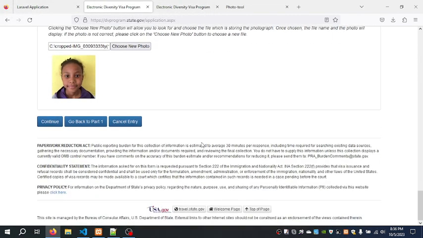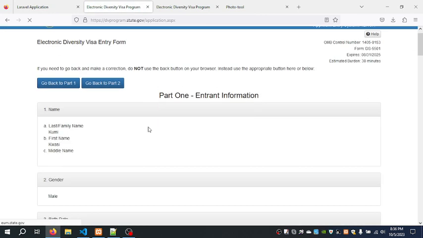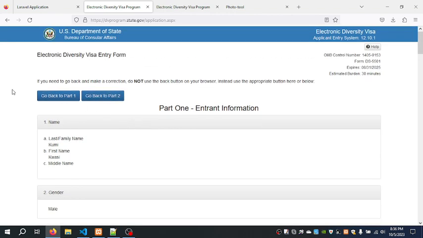Then the next one is going to say continue. So here, the next page is going to be something like a confirmation. So you have to verify. It says, if you need to go back and make a correction, do not use the back button on your browser. Instead, use the appropriate button here or below. So you can go back to, don't use this one. You can use any of these. So you can use go back to part 1 or go back to part 2.